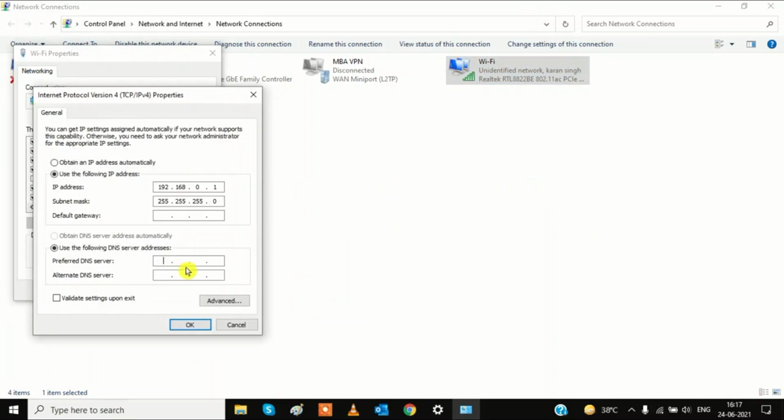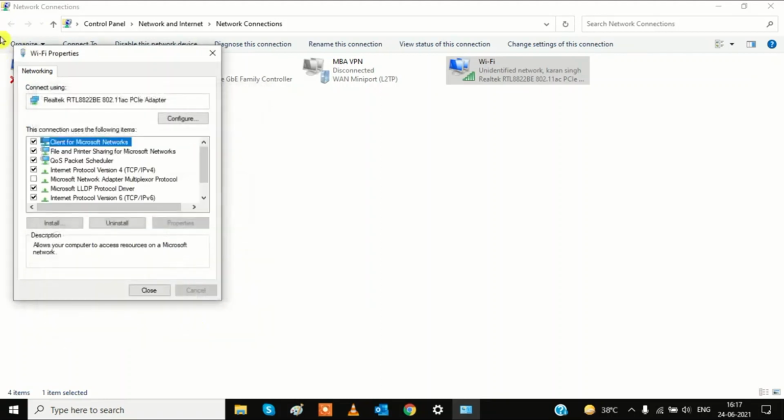If there is already an address like this, choose obtain it automatically and obtain DNS server automatically. If in your case it is not working, then use the following DNS address. Type here 8.8.8.8 if the first one is not working, and then here 8.8.4.4. Hit OK and close it.